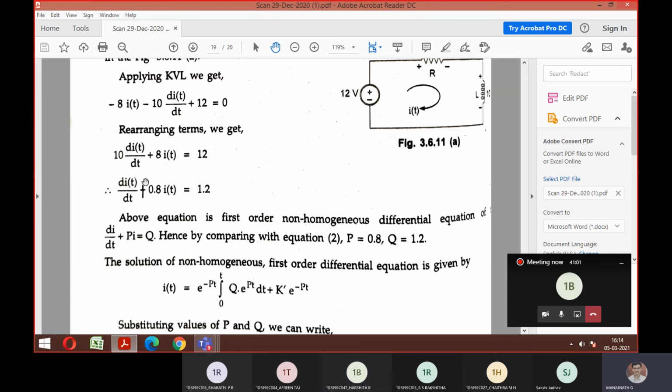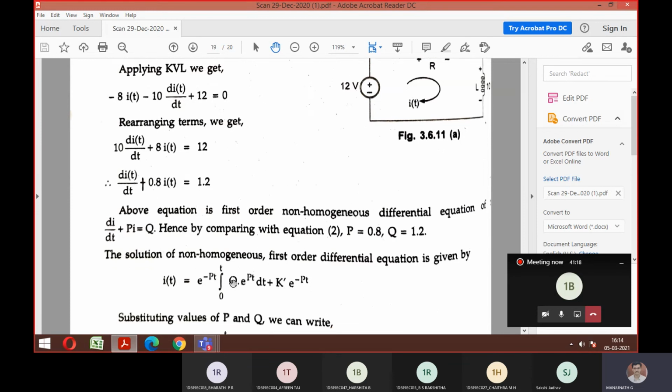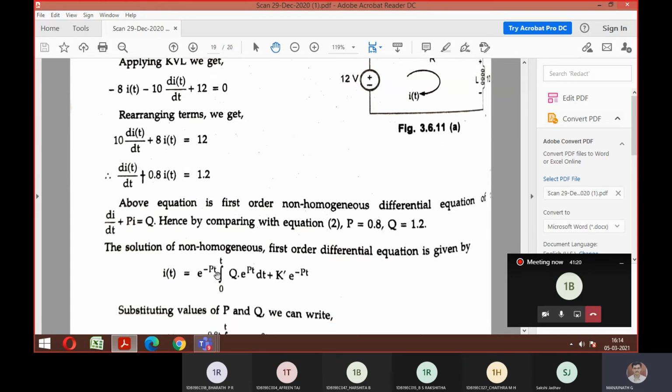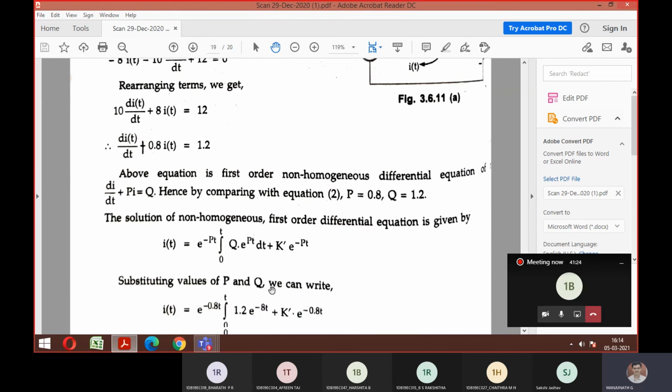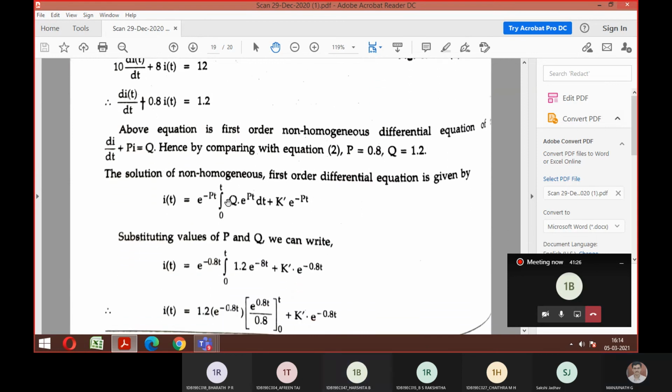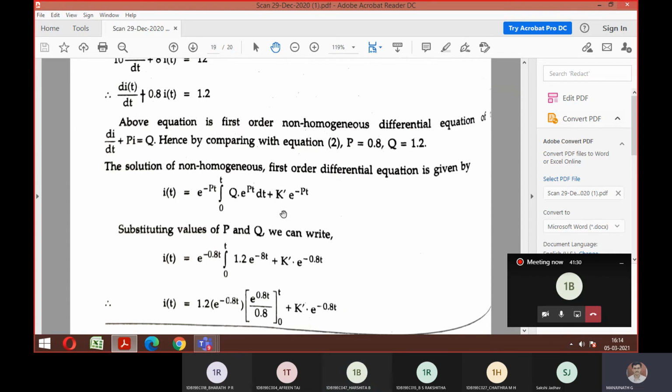Fine. So now you just compare this formula with your generalized formula and tell me what values you are going to get. So P is equal to 0.8, and Q is equal to 1.2. That is why you got here 0.8 and 1.2. And this is the formula to find your current I of t. So here all the values are known to you. Yes or no? Yes, sir. Substitute there and keep k dash as it is.